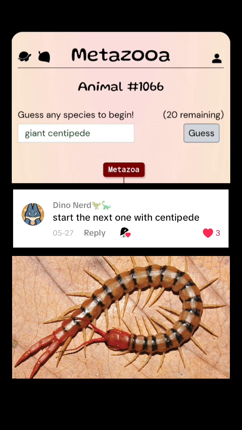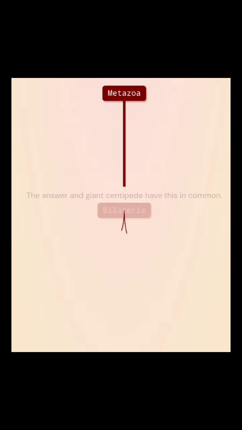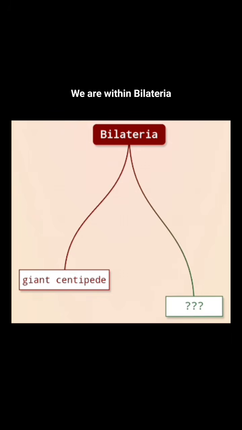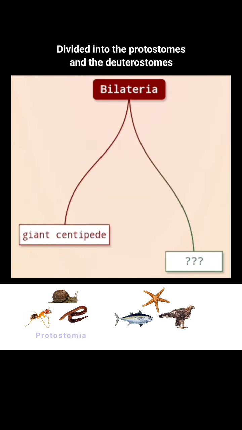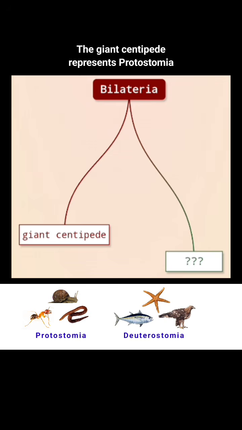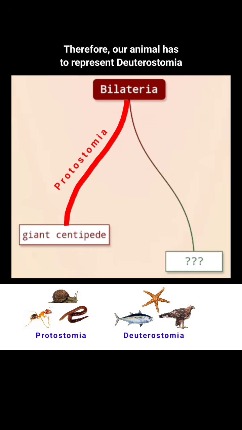Giant centipede. Alright, we are within Bilateria, divided into the protostomes and the deuterostomes. The giant centipede represents protostomia, therefore our animal has to represent deuterostomia.